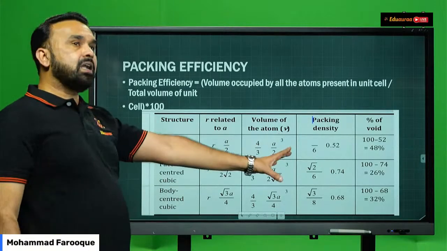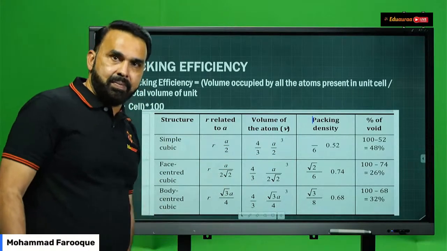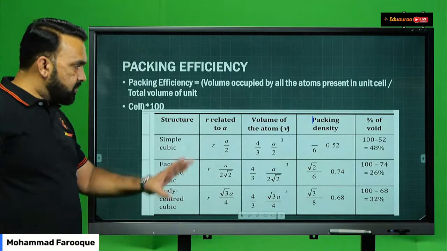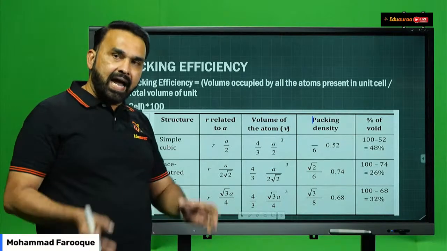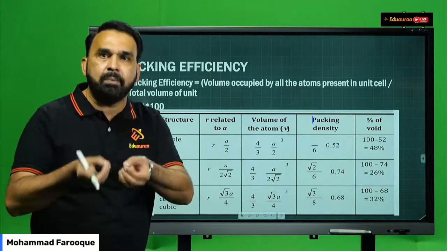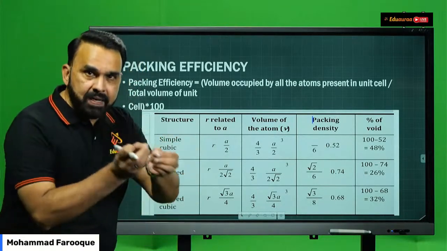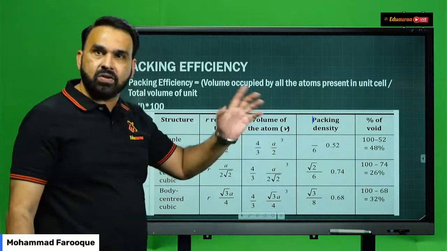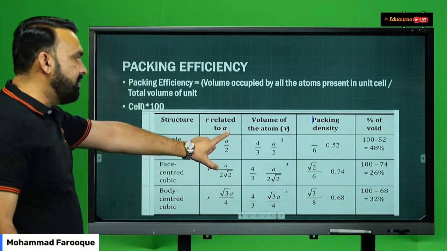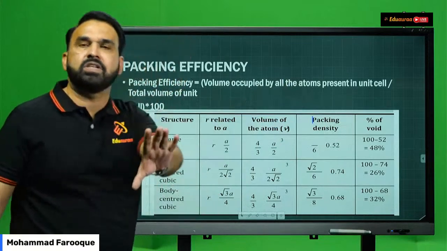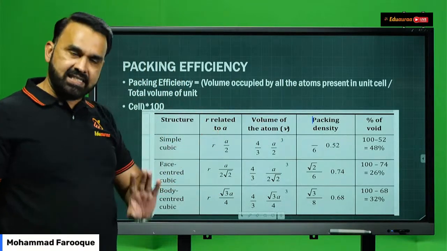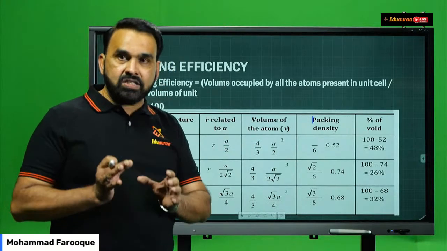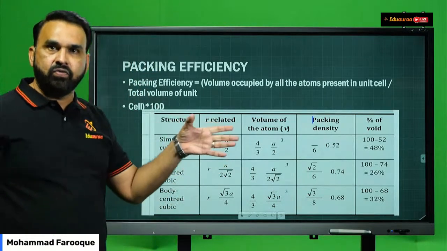So students, these are the packing efficiencies. You must remember the values along with the formula of radius and volume of the particular unit cell. So revise these formulas, make a note of these formulas and keep them in mind, because calculations are only based on formulas. Simple substitution. They'll give you R and ask you to find out a. R is radius, a is edge length or side length of the cube. Any one value will be given, the other has to be determined. Simple substitution and calculations. That's it, students. That's why chemistry numericals are very, very simple. Unless you know the formulas and its application, you cannot get full marks.